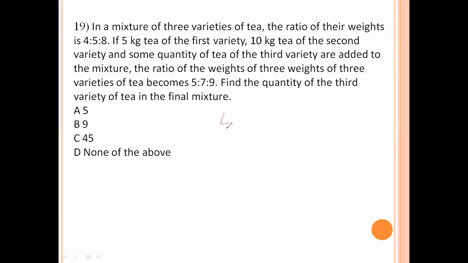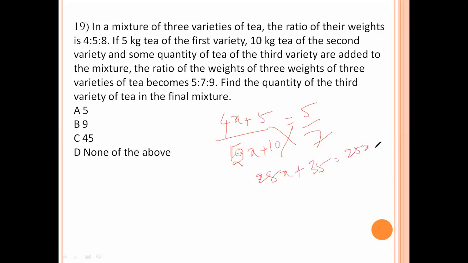Now here 4x plus 5, 4x plus 10, 5x plus 10 equal to 5 by 7. The ratio becomes that one. 7 4 is 28x, 7 5 is 35, 25x plus 50, 3x equal to 15. 3 1 is 3, 3 5 is x equal to 5.